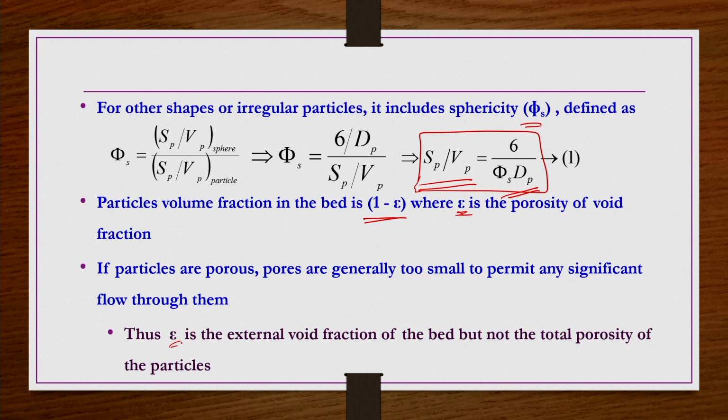Even if they are porous, the flow that is going to take place through this internal porosity is going to be much smaller than the flow taking place through the interstitial spaces or external pore structure, right. That is the reason one can safely ignore the internal pore structure of the particles in these packed beds. Thus epsilon is the external void fraction of the bed, but not the total porosity of the particles.